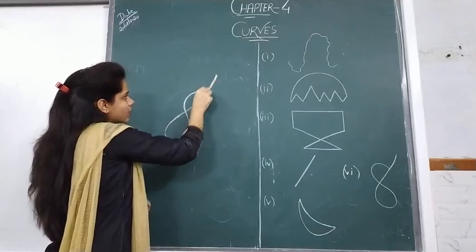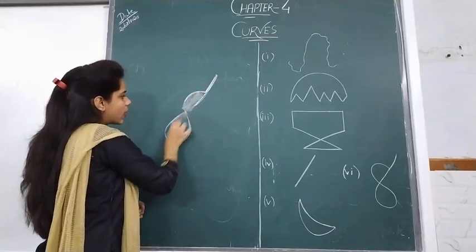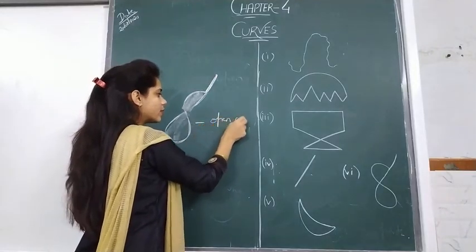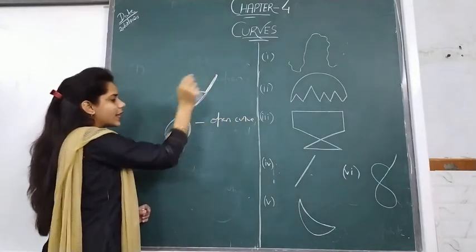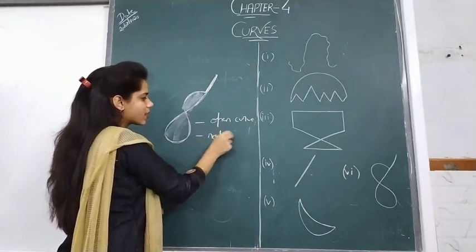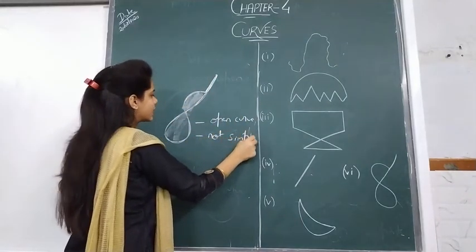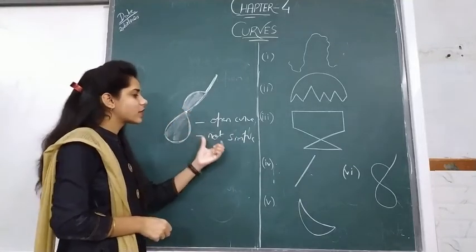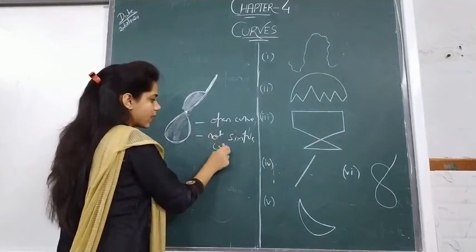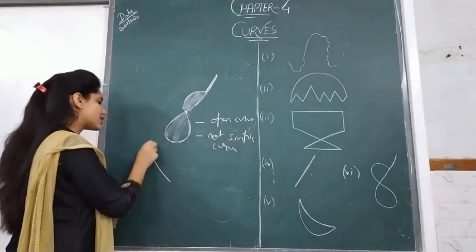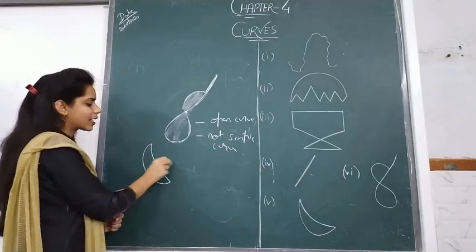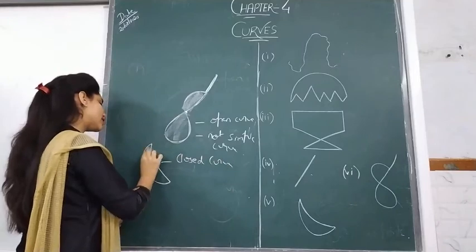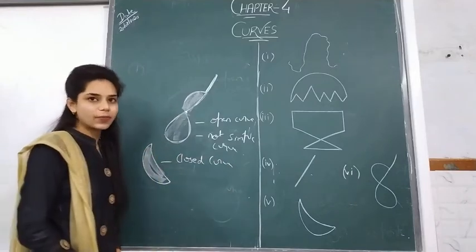This area is enclosed, but this is not. So this is an open curve, and it is not a simple curve because it intersects itself. Understood? Now the next figure is again a closed curve because it has an area enclosed within it and it has no start and end point.